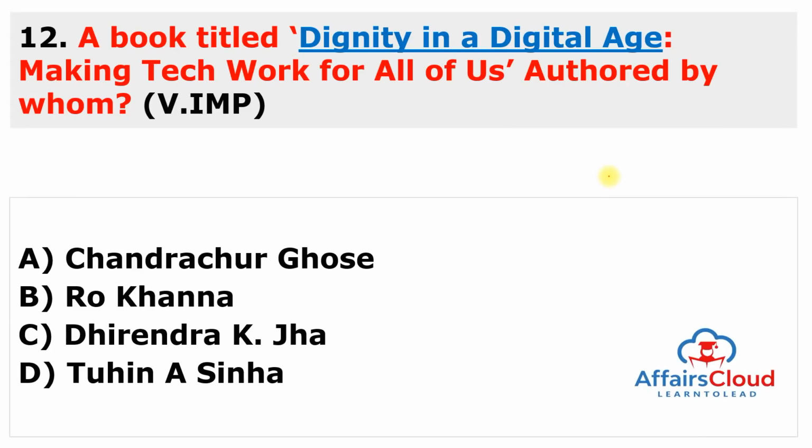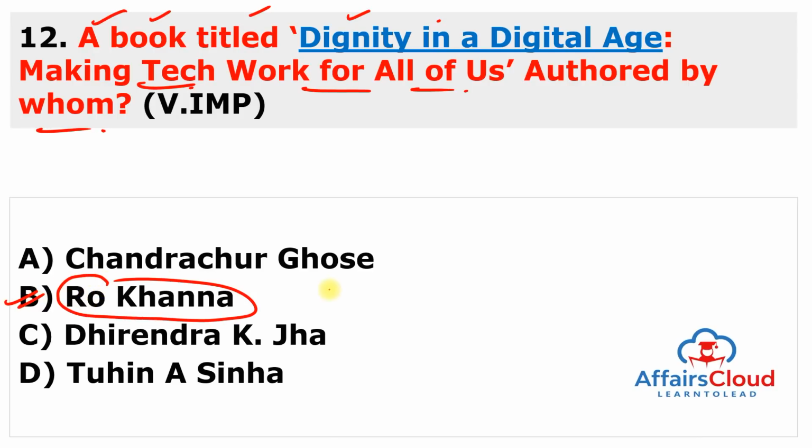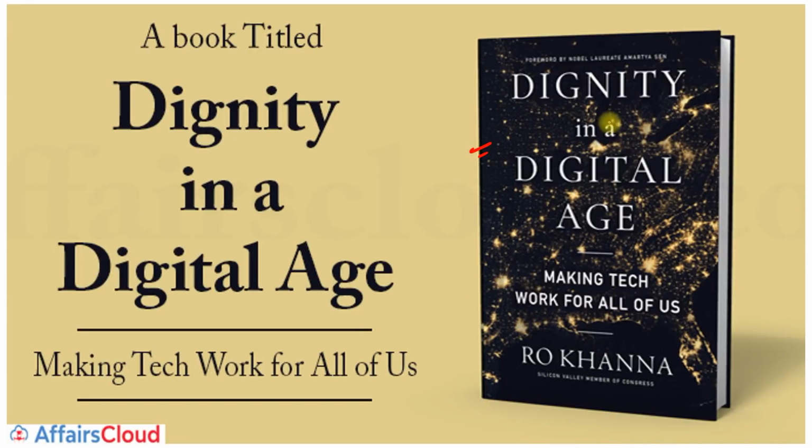Moving to the next question. A book titled Dignity in a Digital Age: Making Tech Work for All of Us, authored by whom? So remember the name of the book, Dignity in a Digital Age, and this book is written by Ro Khanna. So the answer to this question is B. Ro Khanna is an Indian American who is a US congressman representing a California district that includes the Silicon Valley region. You can also see here the very beautiful cover page, Dignity in a Digital Age, and the caption is Making Tech Work for All of Us.